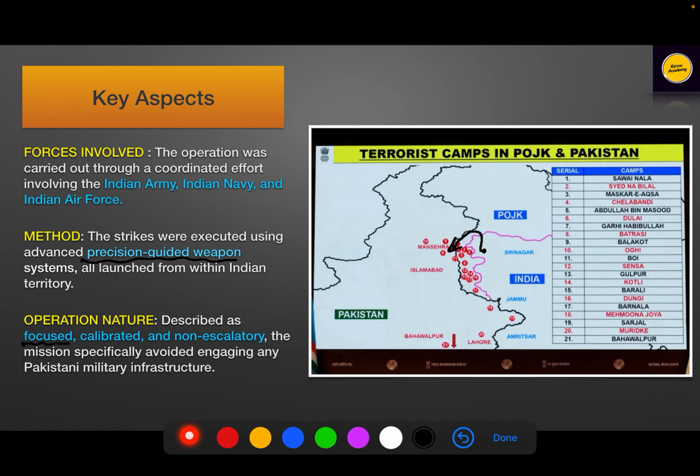Operation nature was focused, calibrated, and non-escalatory. Calibrated means we have struck only those sites which were intended to do so. We haven't disturbed any civilian organization or any non-army infrastructure, avoiding engaging any Pakistani military infrastructure. So these were the regions where we have targeted.